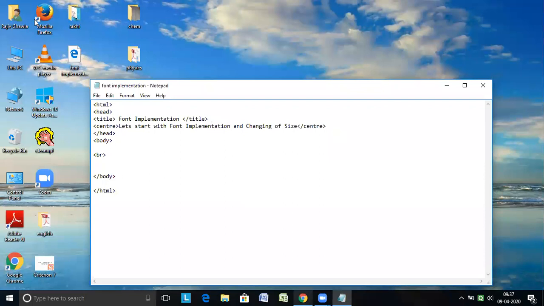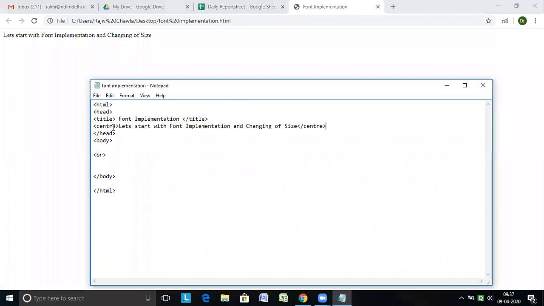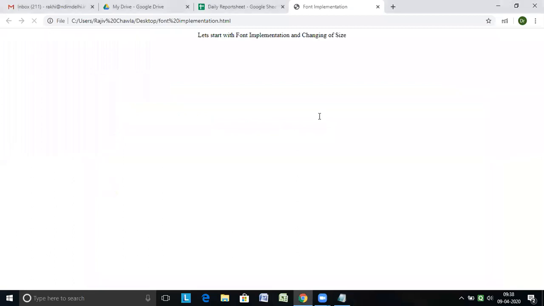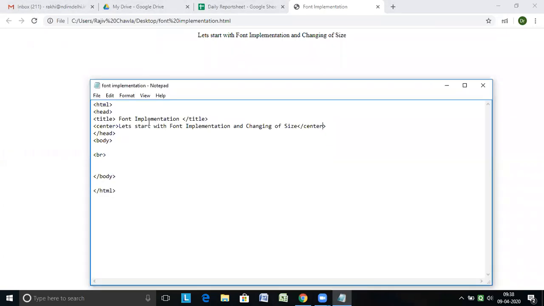So let's refresh it. Now you'll see that it appears in the... this is not working. And the spelling of the center is CENTER. So let's start with the font implementation and changing of size.